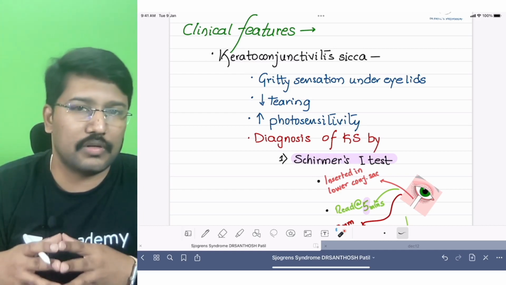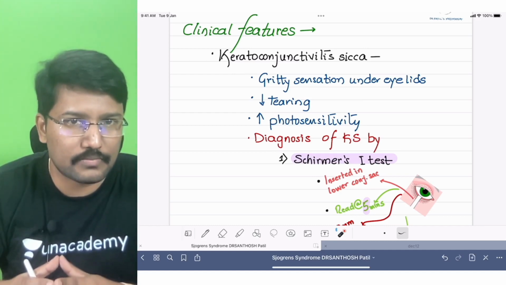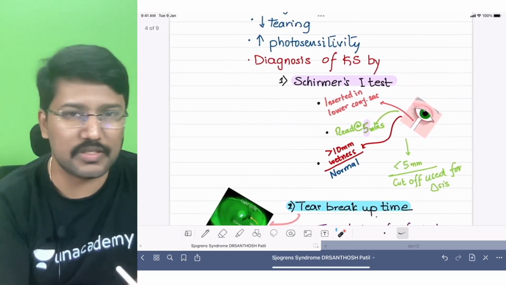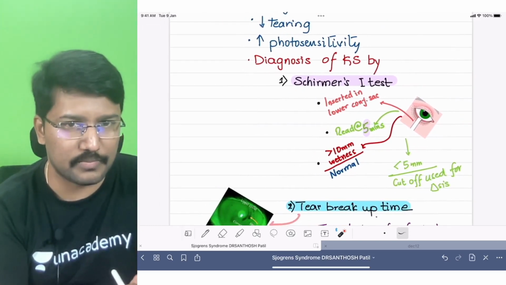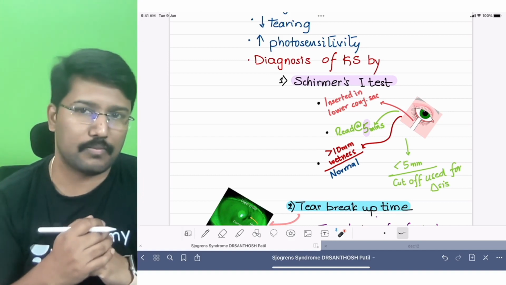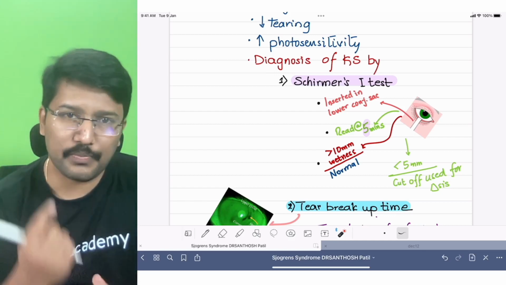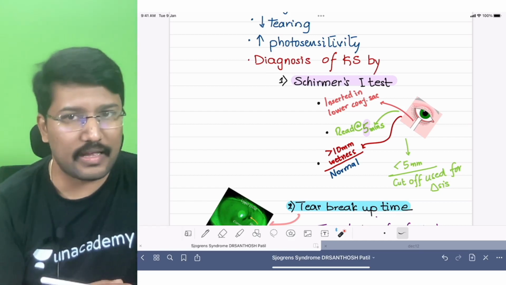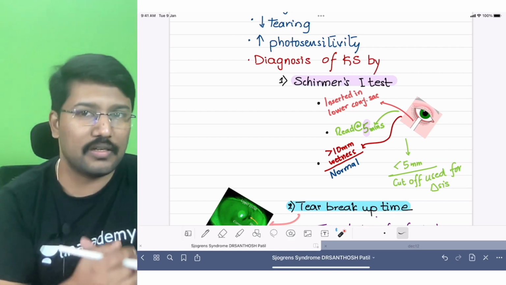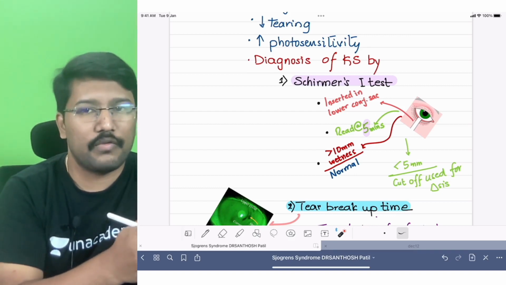Now, how do we diagnose? How do we quantify the tear output? For diagnosis, we have various modes. One of them is known as Schirmer's eye test, which you are very much familiar with. What I want you to remember from Schirmer's eye test is the numbers. So what do we do in Schirmer's eye test? Basically, we take a filter paper and put it in the lower conjunctival sac.